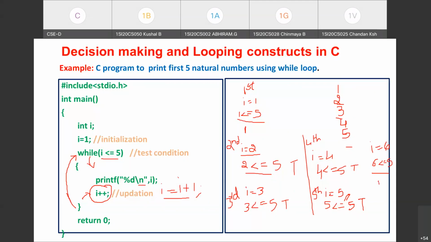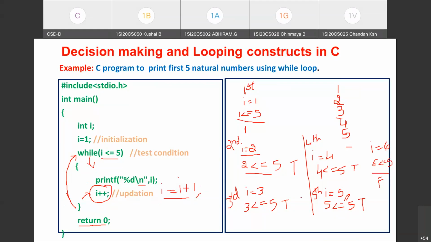At this point, the test condition fails. So where will the control be transferred to? Since the condition has failed, control comes outside the while loop where the return 0 statement is executed, which terminates the program and returns the control to the operating system. So this is how the while loop works.